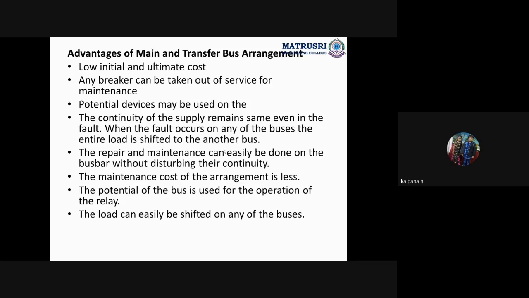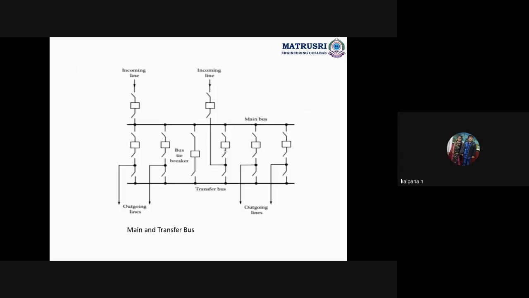Low initial and ultimate cost compared to the double bus. This one, not compared to the single bus bar. Any breaker can be taken out of service for maintenance, of course. Any circuit, any breaker or any switch can be taken out for service, right? For maintenance purposes. If a fault has occurred here, we can remove it easily in order to clear that fault. This line only won't get the power supply, but it won't affect the other lines. Yes or no? Right?